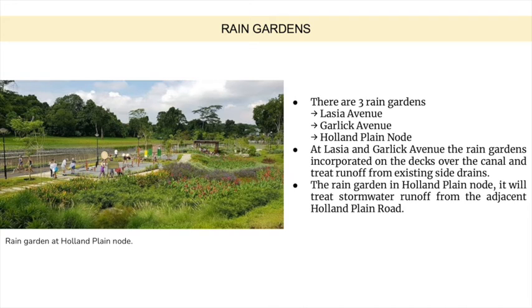The next feature is the rain gardens. In this Bukit Timah Diversion Canal, there are 3 rain gardens nearby, at Lassia Avenue, Garlic Avenue, and also Holland Plain North. In this picture is the rain garden at Holland Plain North. The difference between these rain gardens is that the Holland Plain North one treats stormwater runoff from the adjacent Holland Plain Road. However, at Lassia and Garlic, they are incorporated on decks over the canal, so they treat the water runoff from the existing side drains. That is the difference between the 3 rain gardens.